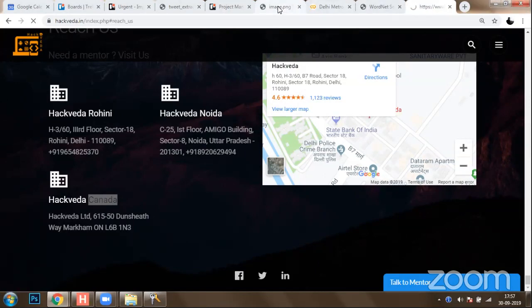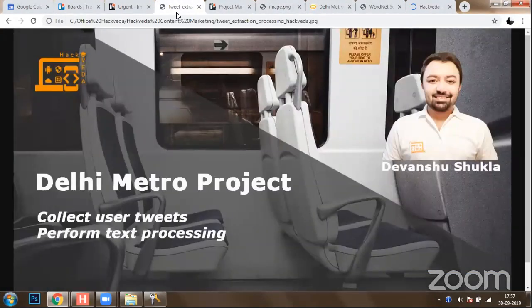So that was all about today's Delhi Metro project on delay prediction. We have done our concepts on collection of user tweets and performing the text processing.